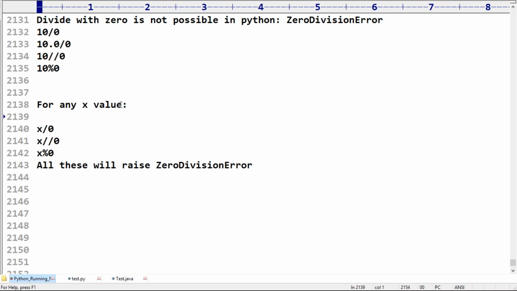Clear, right? That's all about the arithmetic operators you have.